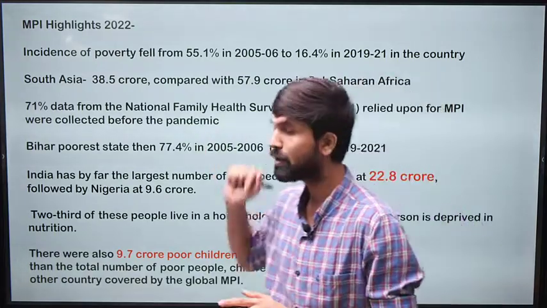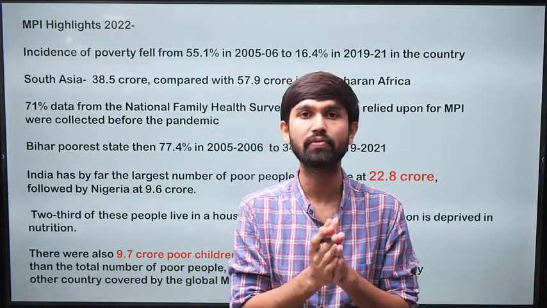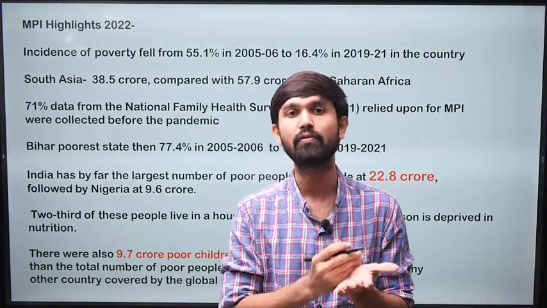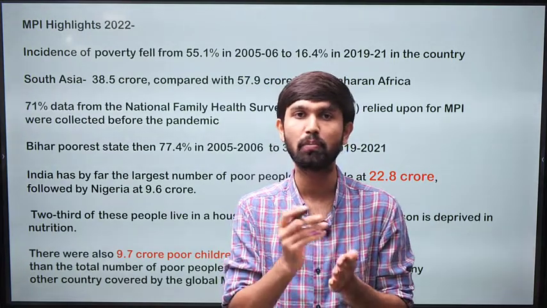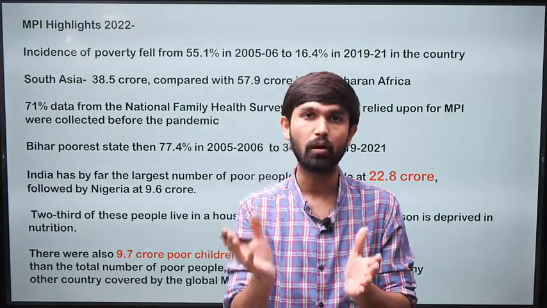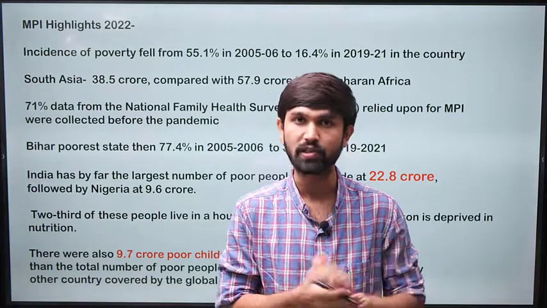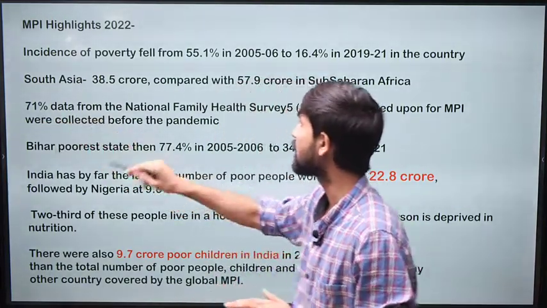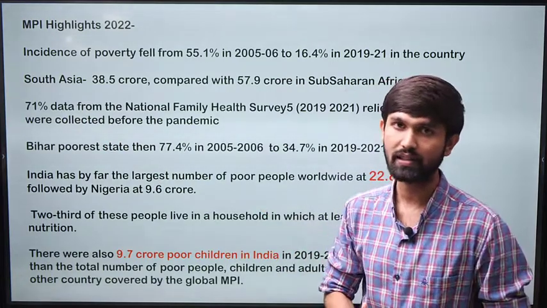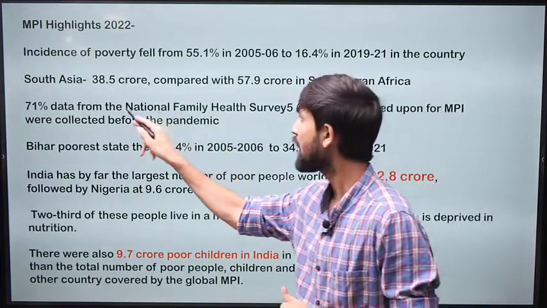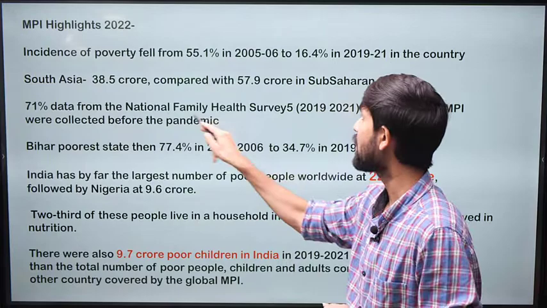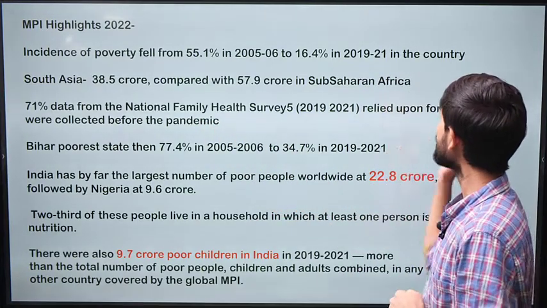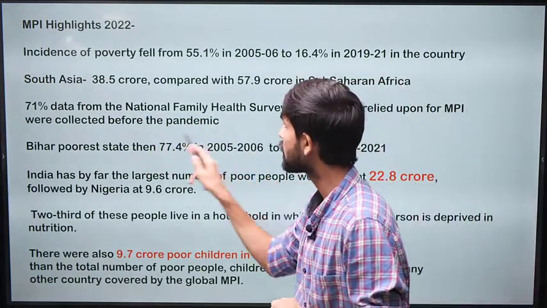But the catch with respect to this index is that, while we want to measure the reduction in poverty and we are seeing a positive trend, 70% of the data taken by these indexes to calculate poverty has come from the National Family Health Survey data, but this data was taken before the pandemic.